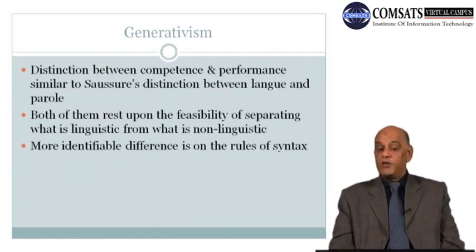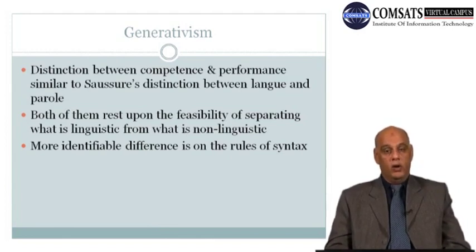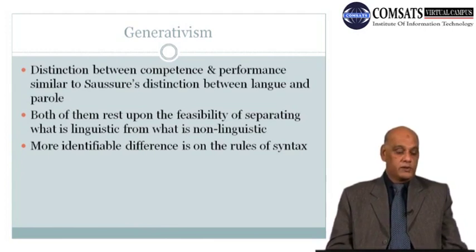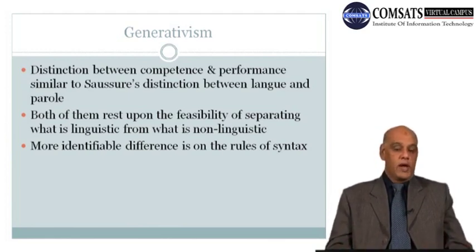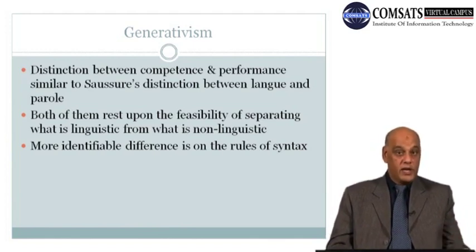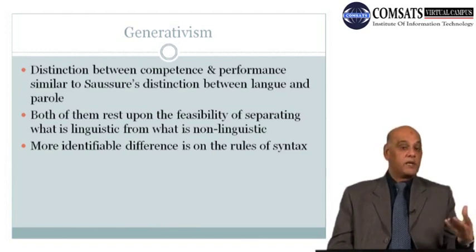Now, the distinction between competence and performance is here similar to Saussure's distinction between Langue and Parole. Now, the theory or the idea which we talked about in one of our last lectures, Ferdinand de Saussure gave us two ideas, two terms, Langue and Parole. Langue, the rules, the set of rules, the code of producing language, the code which governs the production of language, and Parole, actually the concept of the object, whatever the person builds up, whatever the person speaks.